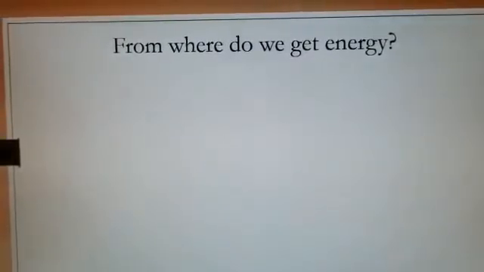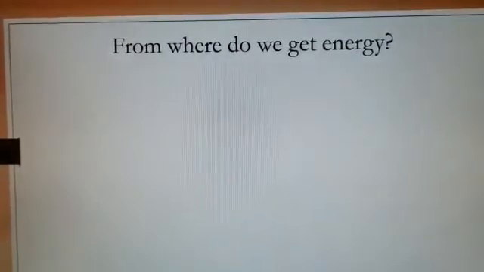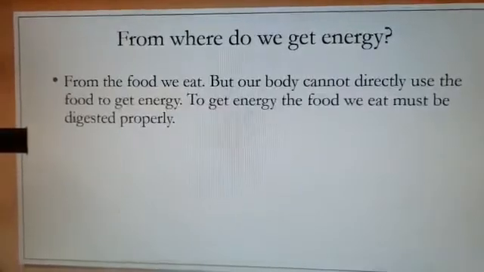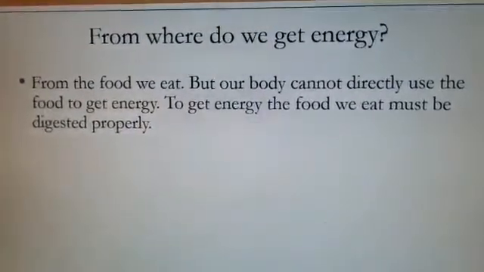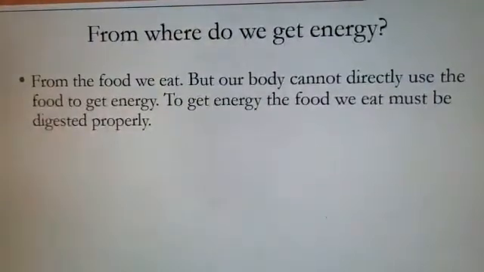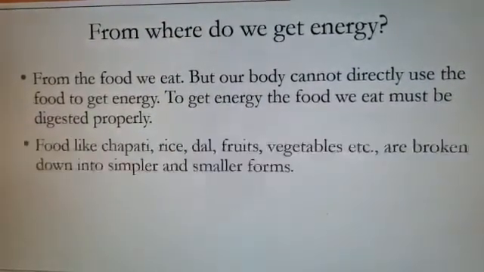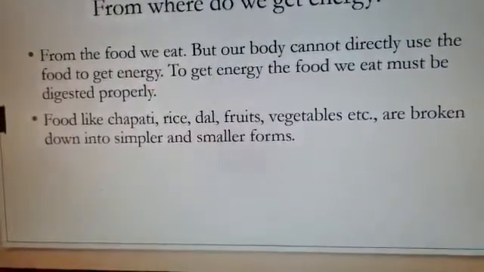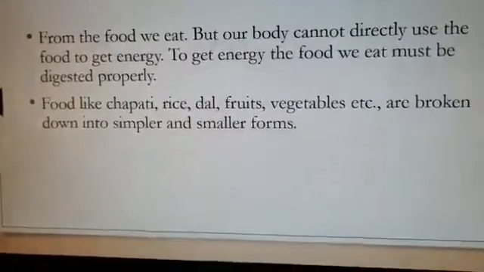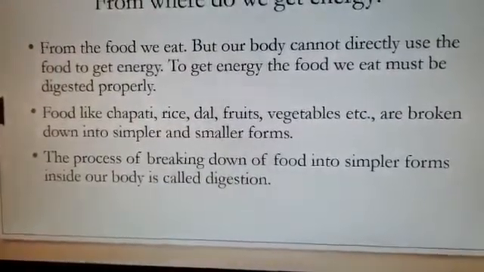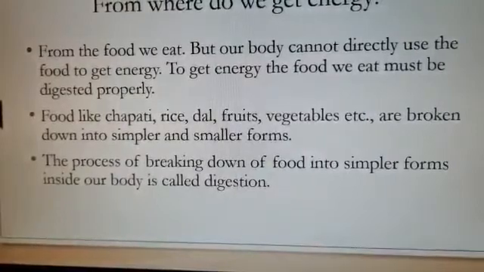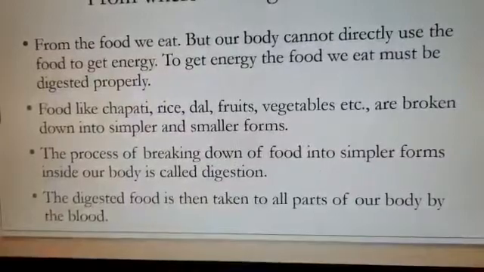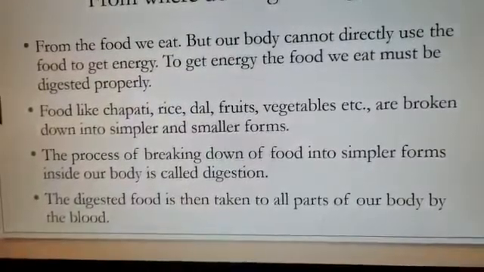Now in 3rd class you learned about where we get energy from. The simple answer you say is we get energy by eating food. But our body cannot directly use the food to get energy. To get energy, the food we eat must be digested properly. Food like chapati, uttapam, rice, dal, fruits and vegetables are broken down into simpler and smaller forms. The process of breaking down food into simpler forms inside our body is called digestion. And the digested food is then taken to all parts of our body by the blood.